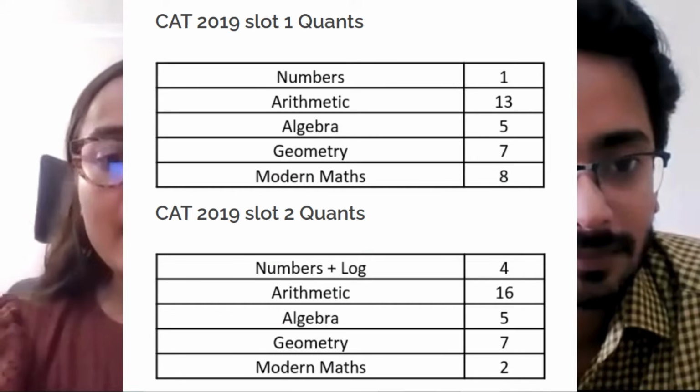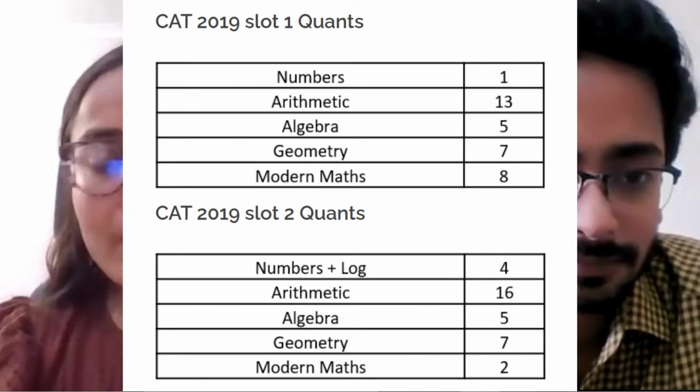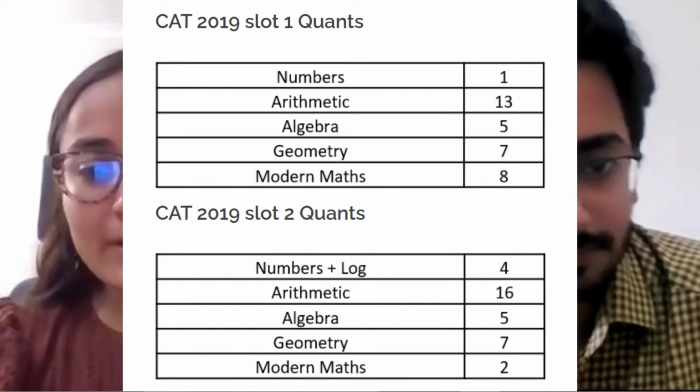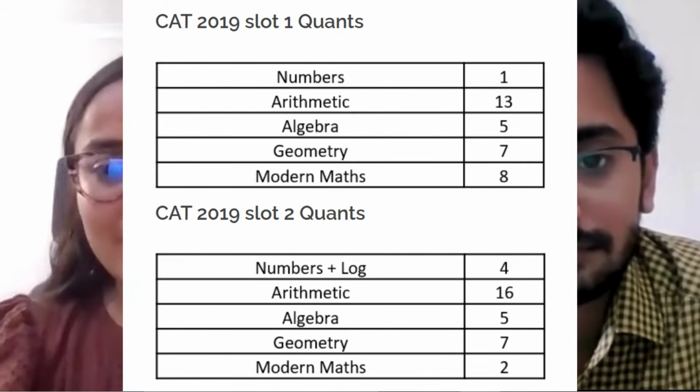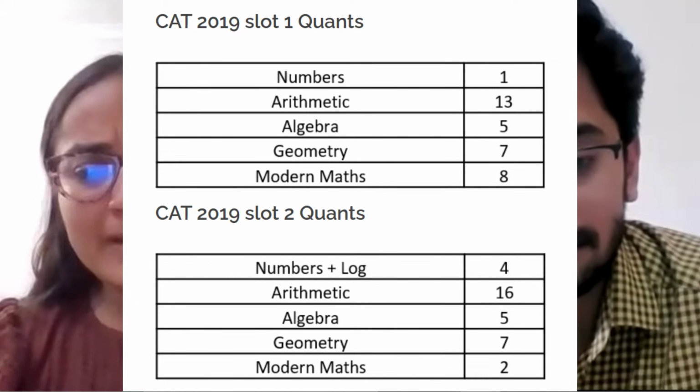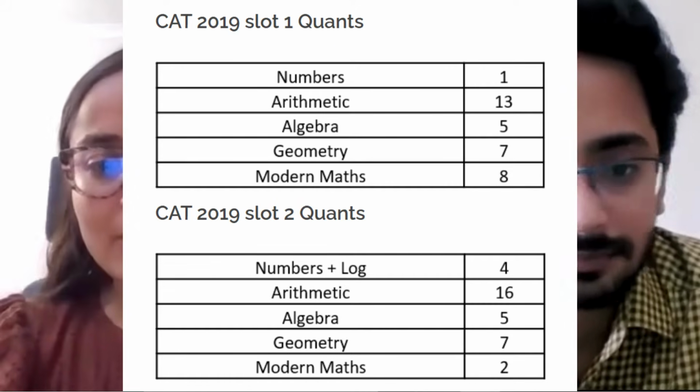So going forward, even though the official notification is not out yet, we expect that in this CAT, IIM Kozhikode will set the paper. In the past, in CAT 2019, IIM Kozhikode actually set that paper. So we have analyzed the CAT 2019 question paper as well. In all the slots, approximately the major chunk was from arithmetic and algebra only. In the first slot, around 13 questions were from arithmetic, and arithmetic and algebra combined constituted around 21 questions, right, in slot two.